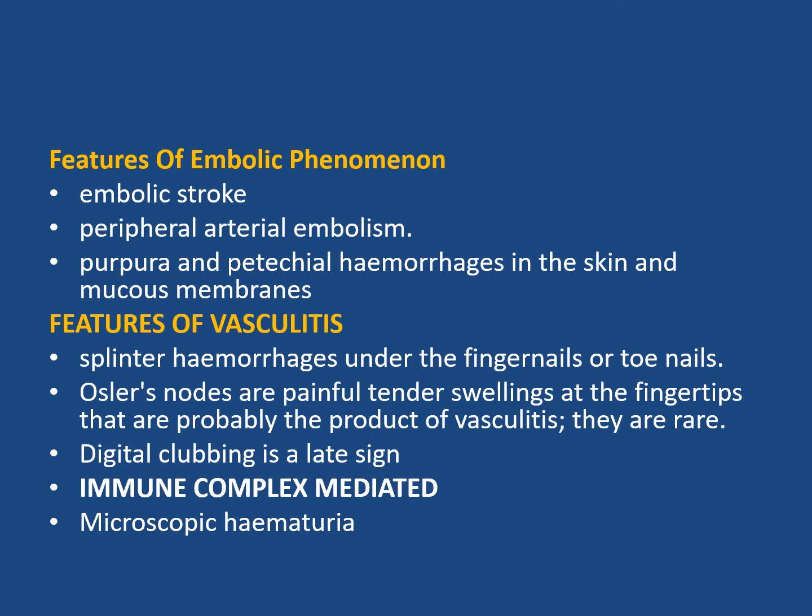And what about vasculitis? We may have splinter hemorrhages under the fingernails or toenails. Osler nodes are painful tender swellings at the fingertips that are probably the product of vasculitis, and they are rare. We may have digital clubbing, which is usually a late sign. We can have immune complex mediated microscopic hematuria, and microscopic hematuria may also be due to embolic phenomena.